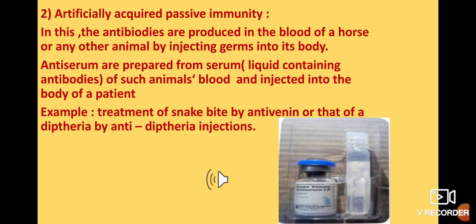The antibodies are not formed inside the body but injected from outside, and the patient recovers. A note is given here: the Haffkine Institute in Bombay and another institute, Kasauli, are preparing several such anti-sera or anti-venins. Anti-venom or anti-venin is an antidote for snake bites. So this is all about immunity and the kinds of immunity.